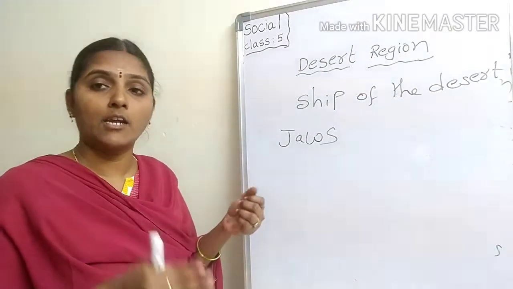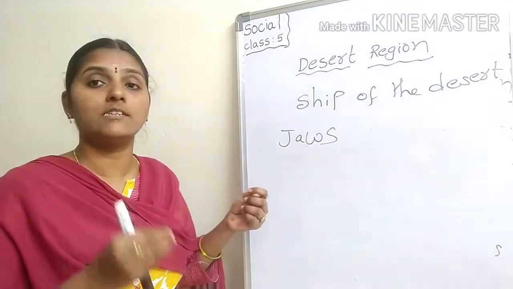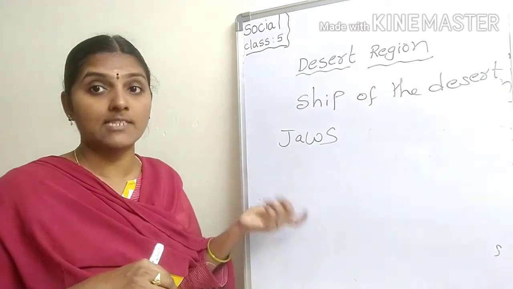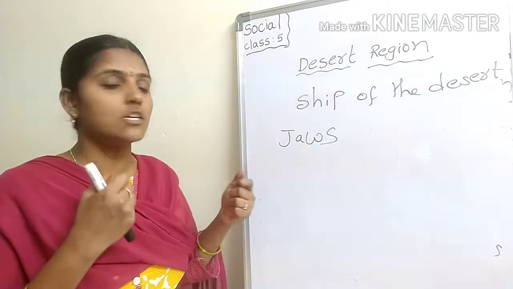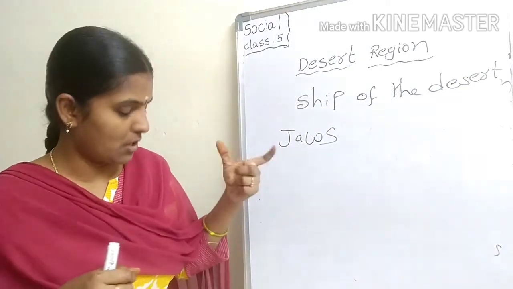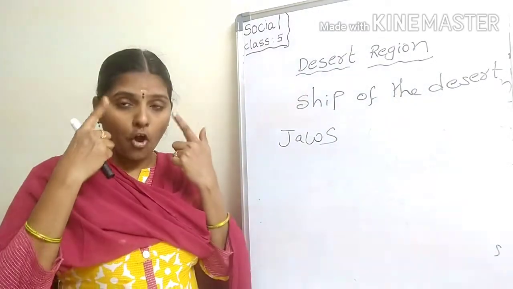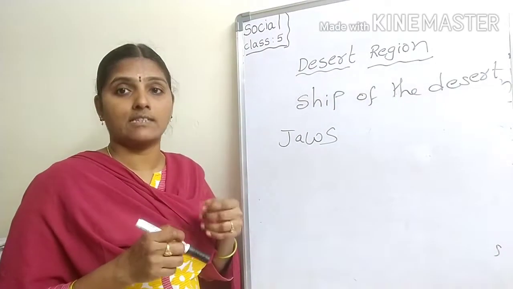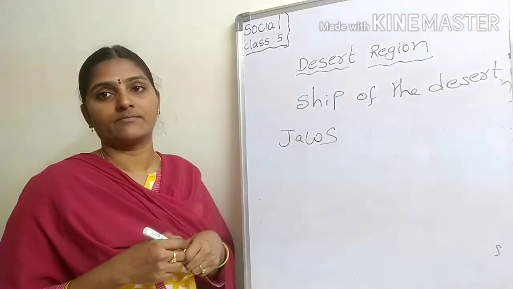It is able to eat the thorny desert plants with its strong jaws, and its long eyelashes protect it during sandstorms.